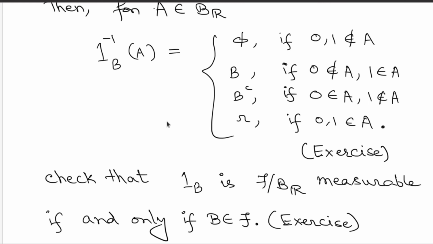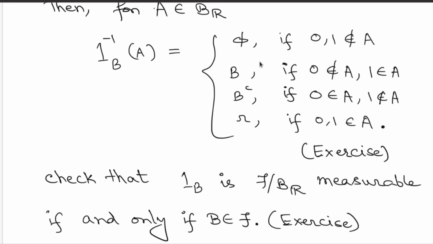Alright. But then what do you want? You wanted this indicator B to be measurable. Now remember, these 4 possible options are all the things that will appear as the pre-images. A sigma field script F always contains the empty set and the whole set, so you don't need to worry about these 2 things.